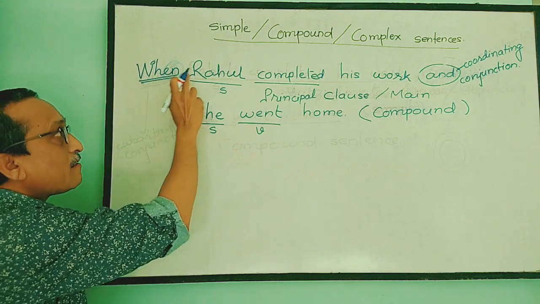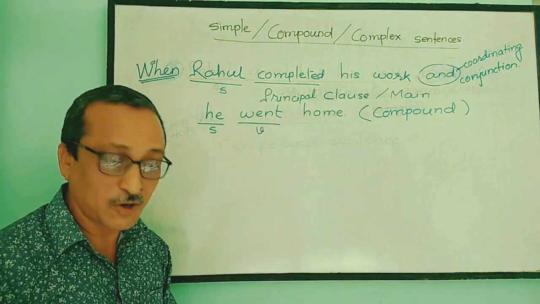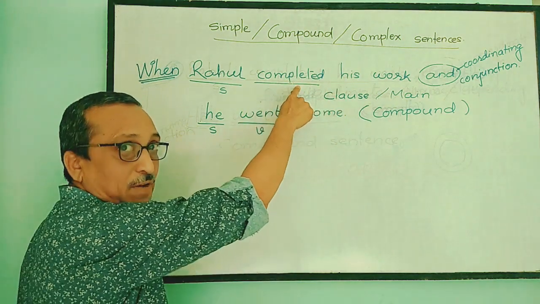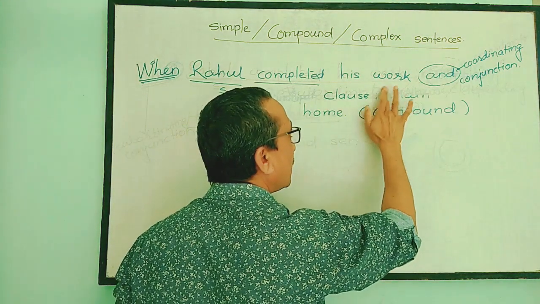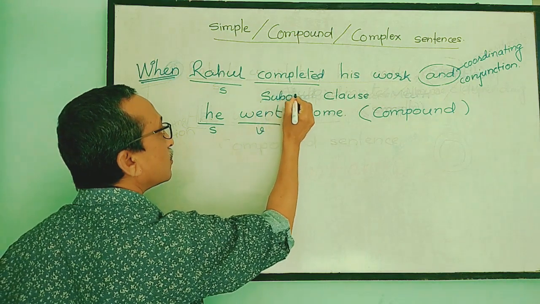So "when Rahul completed his work", meaning is not complete, therefore this is not a principal clause. But it is a clause because a finite verb is there, but it is not a principal clause. This type of clause is called a subordinate clause.